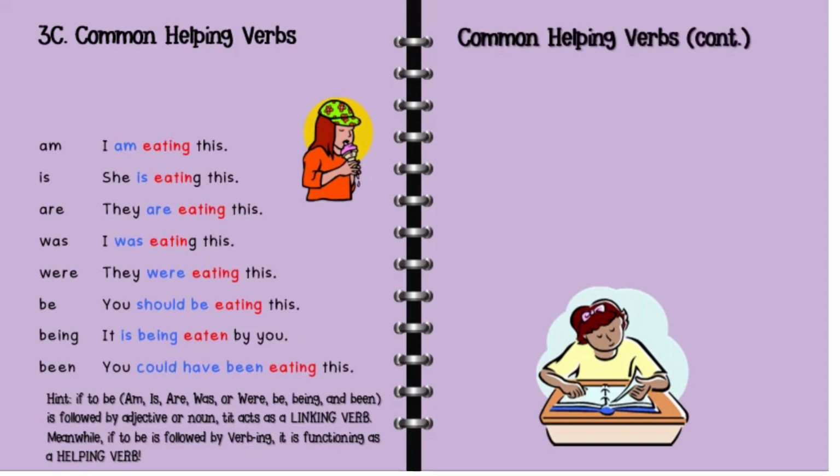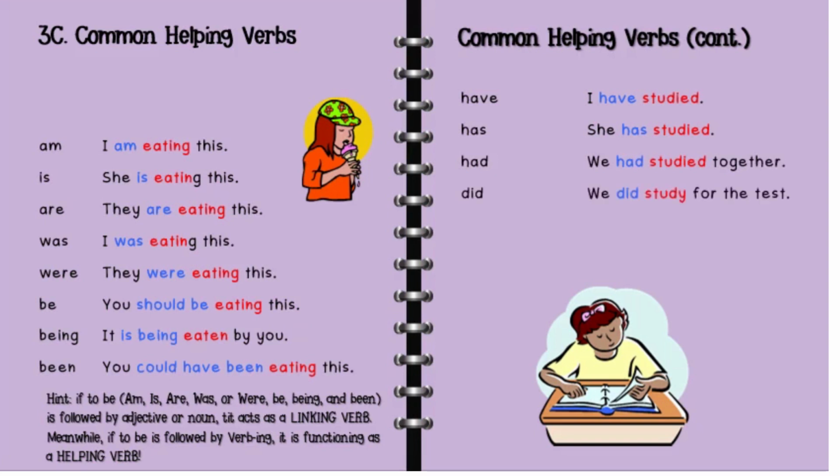Another type of helping verbs is the word have, has, have, did, does, and do. These belong to helping verbs too.